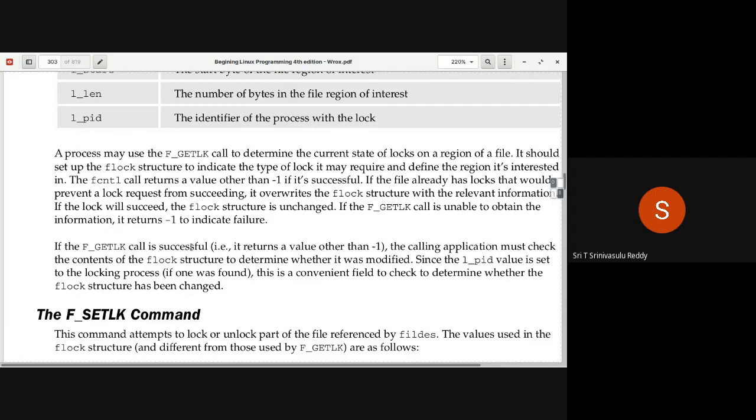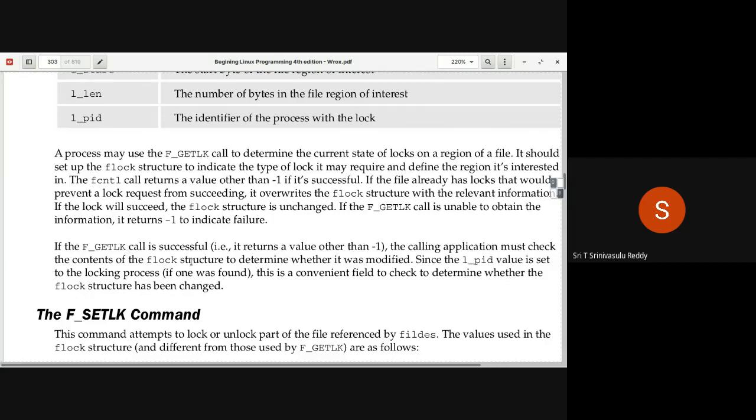Otherwise, if it is successful, the calling application must check the contents of the flock structure to determine whether it is modified or not. Because if it is not modified, that means you have access, you can apply the lock. If it is modified, why is it modified? It is modified because some other process is holding the lock on that, and that process ID is going to be filled into the flock structure. That is what is being talked about here.